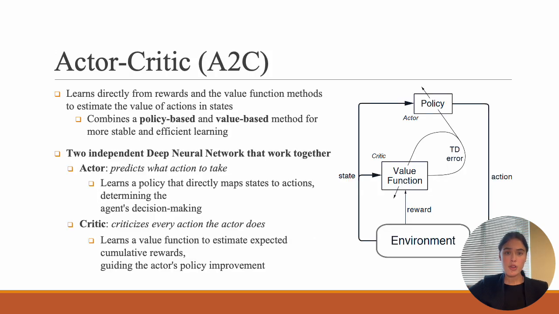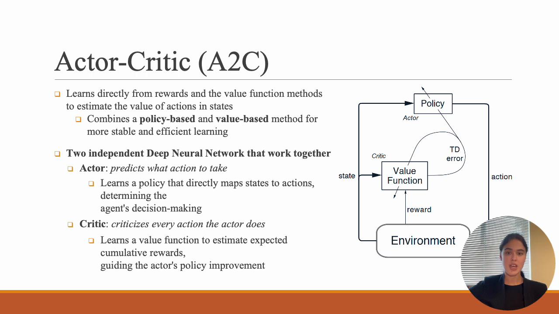In reinforcement learning, a policy refers to the strategy an agent uses to decide its actions, and policy-based learning focuses directly on learning this policy, mapping states to actions in a way that maximizes the total reward. On the other hand, a value represents the expected cumulative reward that an agent can obtain from a given state or state-action pair.